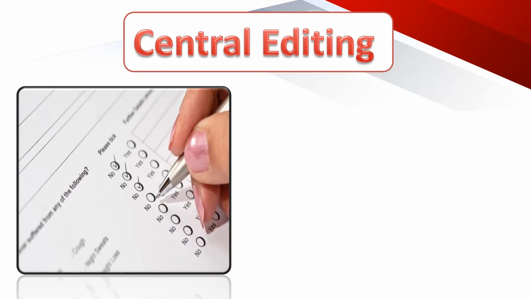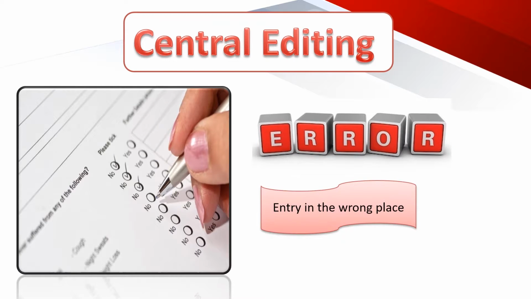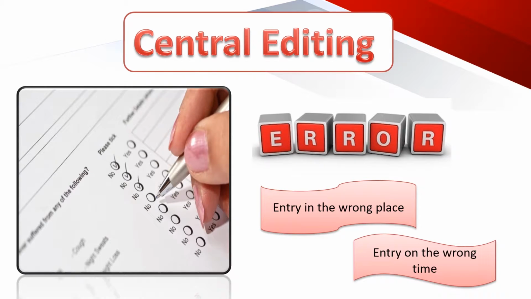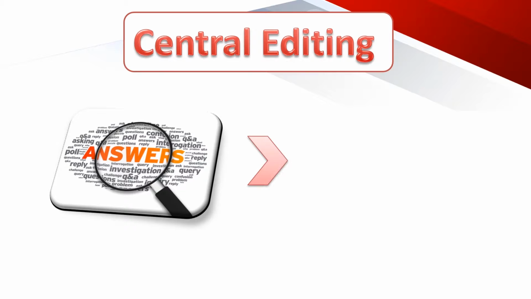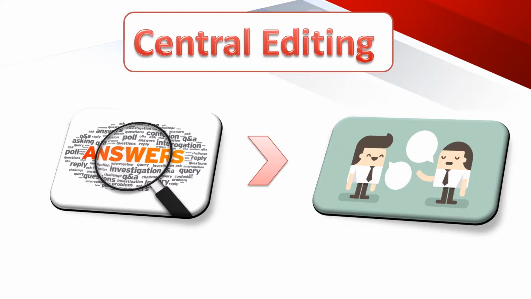Editing may correct the obvious errors such as entry in the wrong place, entry recorded in months when it should be recorded in weeks, and similar errors. In case of missing replies, the editor can determine the appropriate answer by reviewing other information or by contacting the respondent.